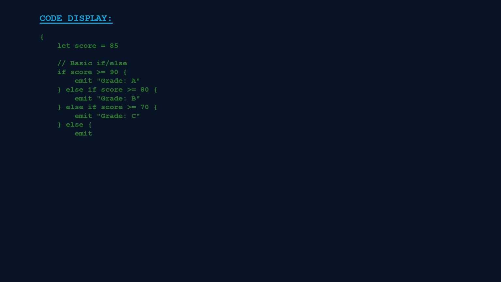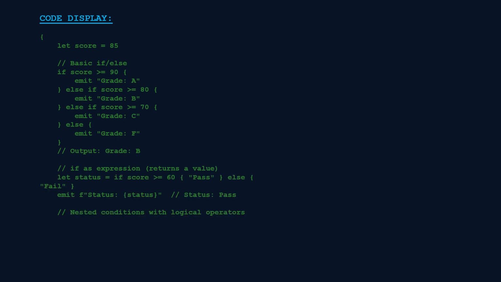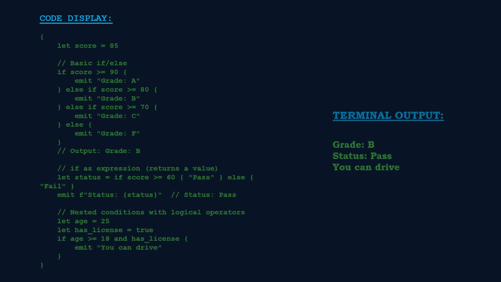And here's something powerful. If is an expression, it returns a value. So you can write let status equals if score is greater than 60, pass, else fail, and status gets the result. This eliminates the ternary operator entirely. Combine conditions with and, or, and not, the words, not symbols.